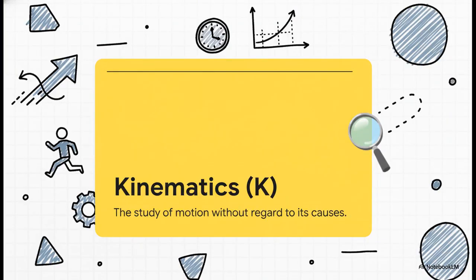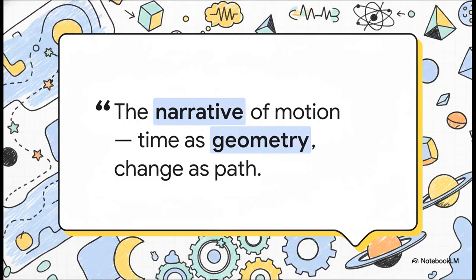Okay, let's fast forward a bit on our map to K for kinematics. Now, this isn't about why things move. That's getting into physics. Kinematics is the pure mathematical description of the movement itself: a trajectory, a velocity, an acceleration. And when you look at it this way, it really does turn motion into a story. Kinematics basically treats time as just another dimension of geometry, framing change as a path you can trace on a map. It's the narrative of where something has been and where it's going.